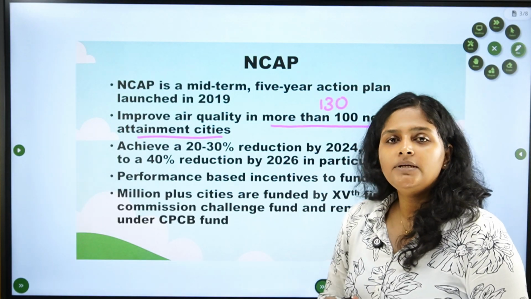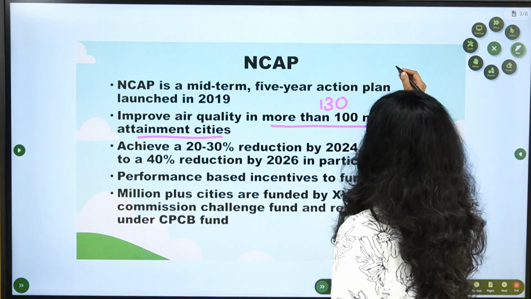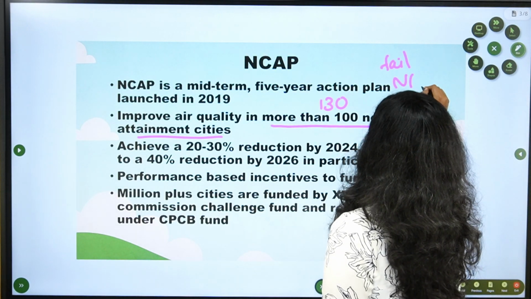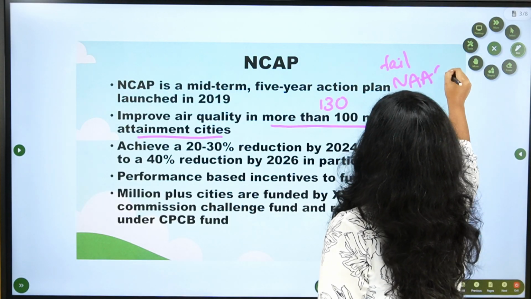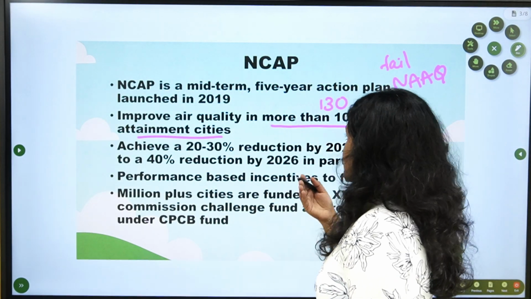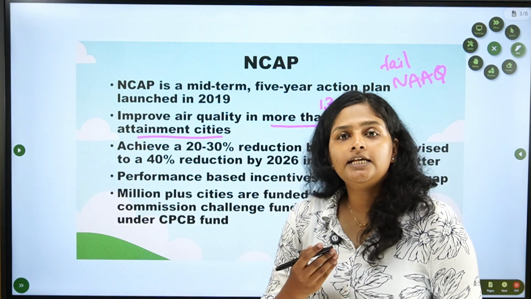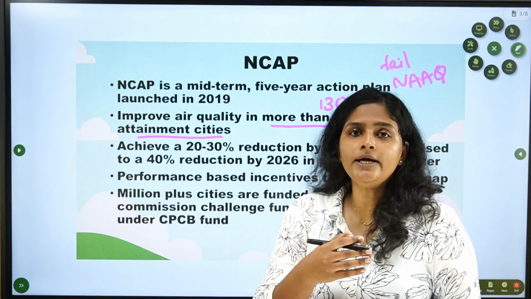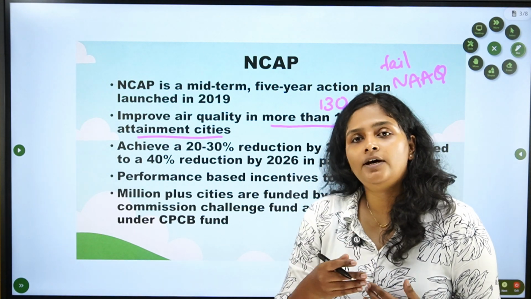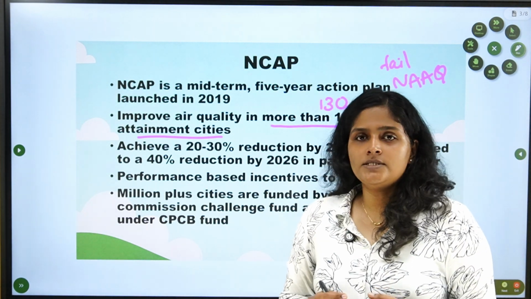What are non-attainment cities? Nothing but cities which fail to achieve the national ambient air quality standards proposed by the government. Those cities which fail to achieve this national ambient air quality are called non-attainment cities. This NCAP tries to purify the ambient air of those cities.